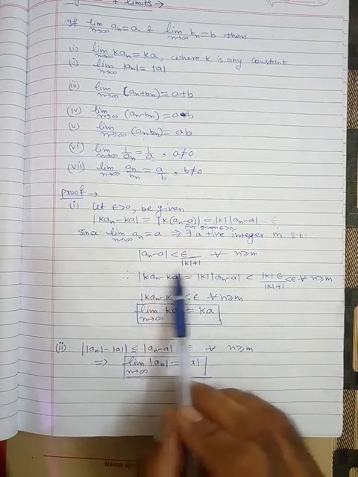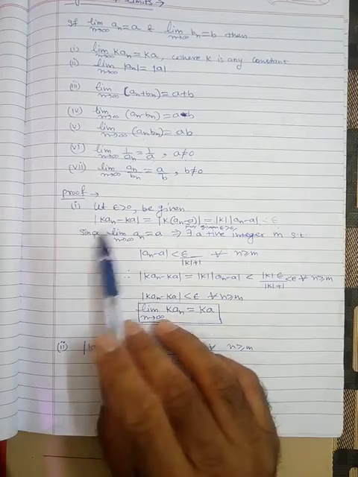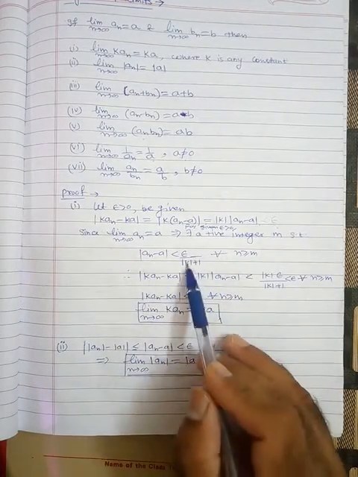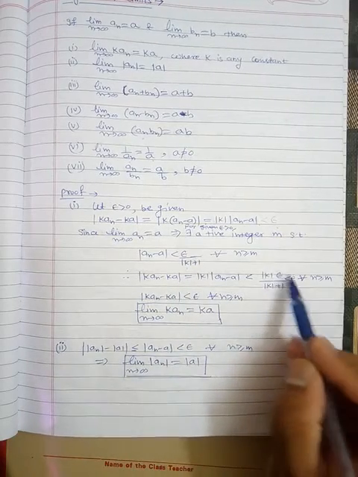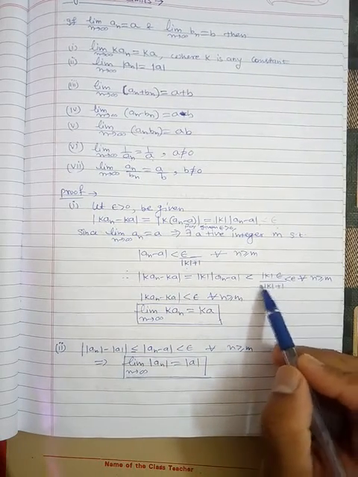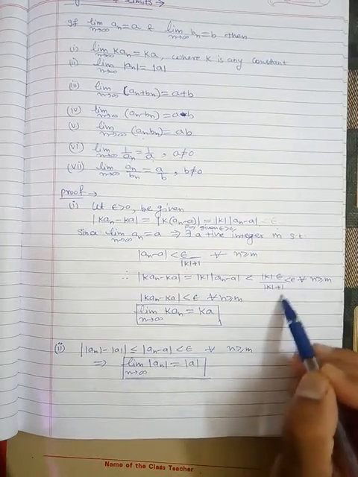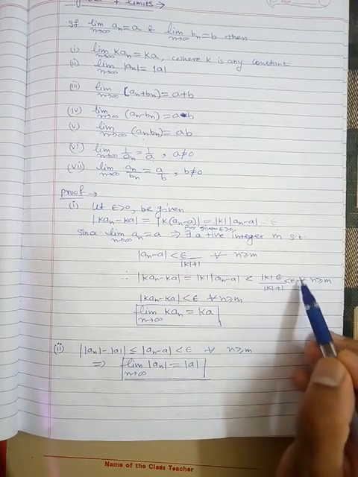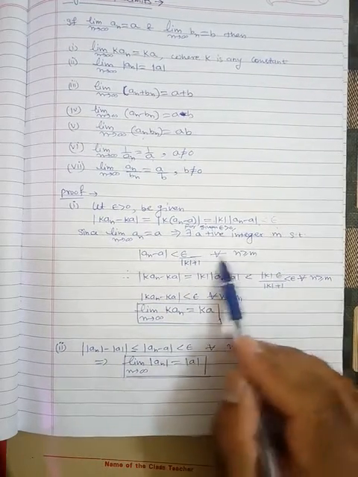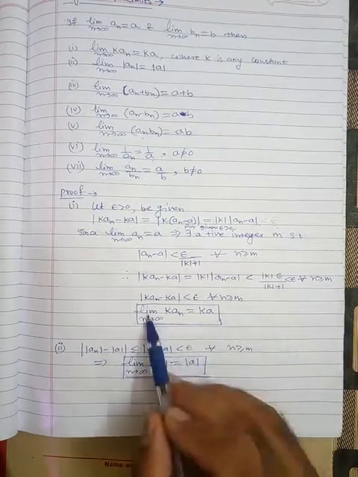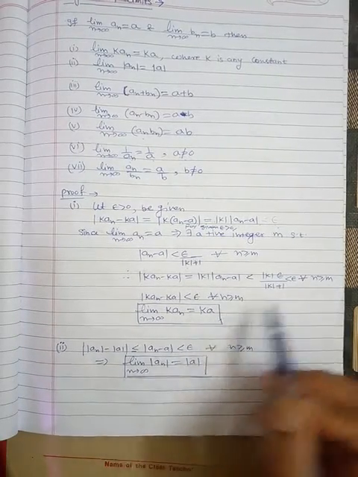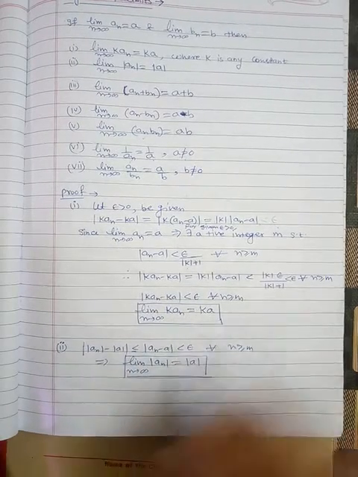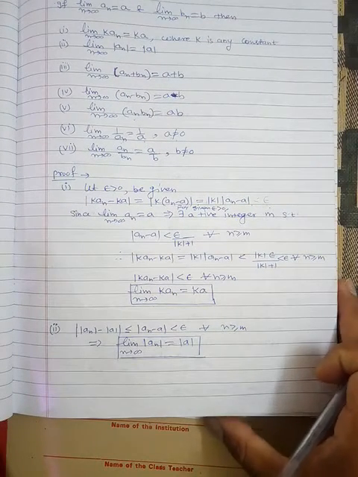So now substitute this here. What we get: magnitude of k a_n minus ka is magnitude of k times this quantity, which according to this is less than epsilon by magnitude of k plus 1. So we have substituted it here. Since magnitude of k divided by magnitude of k plus 1 is obviously less than 1, you can replace this quantity by 1, so less than epsilon. And since we have utilized this condition, we have to impose it for all n greater than or equal to m, and that's why this quantity is less than epsilon for all such n. Hence we can write that limit as n tends to infinity of k a_n is equal to k a. Fine. So this is the proof of the first part.